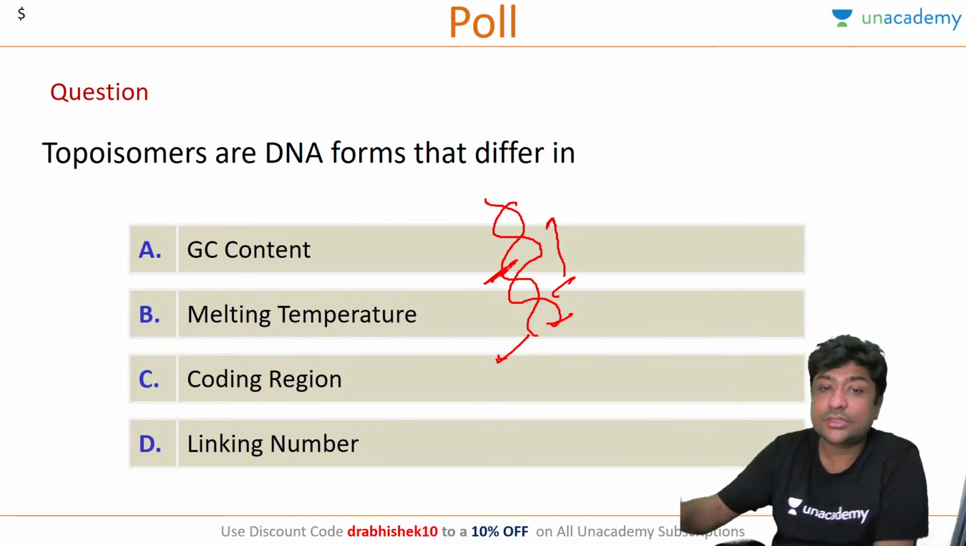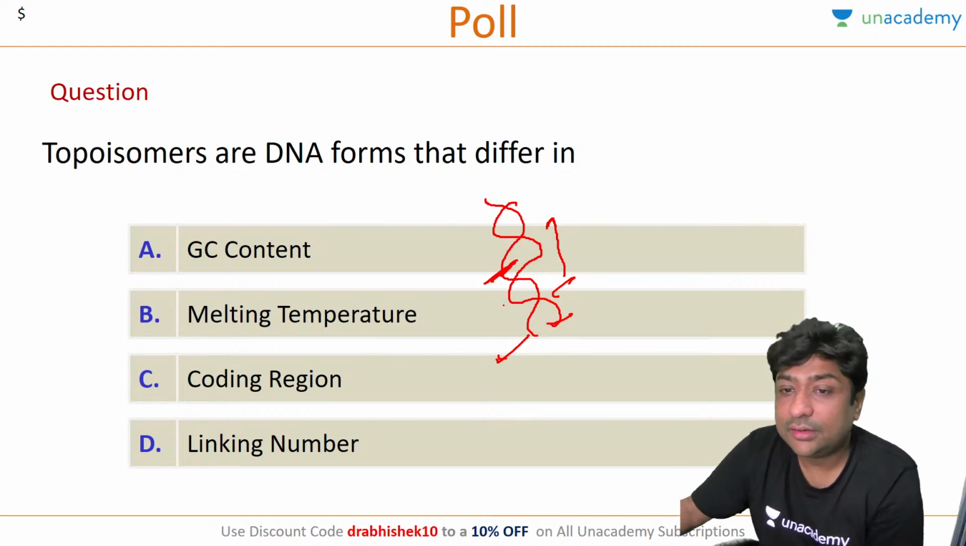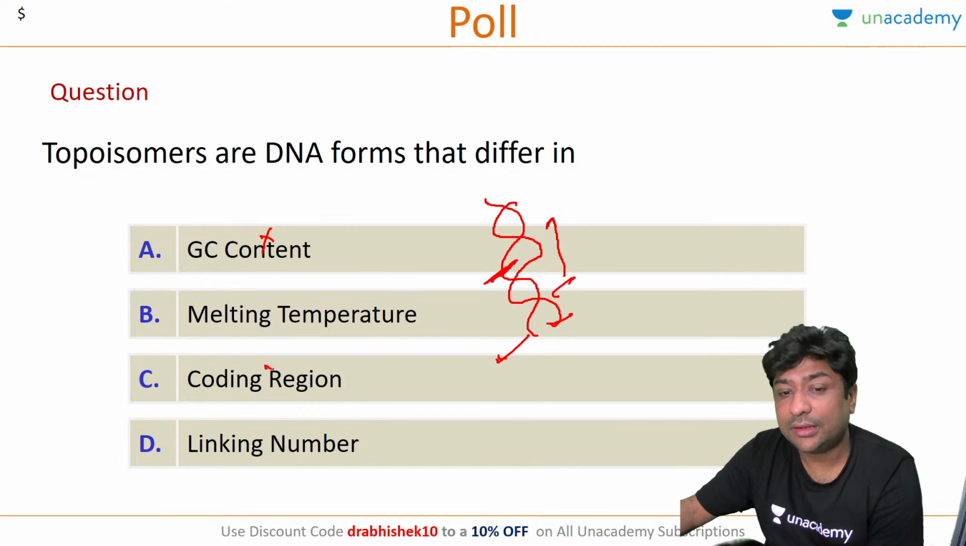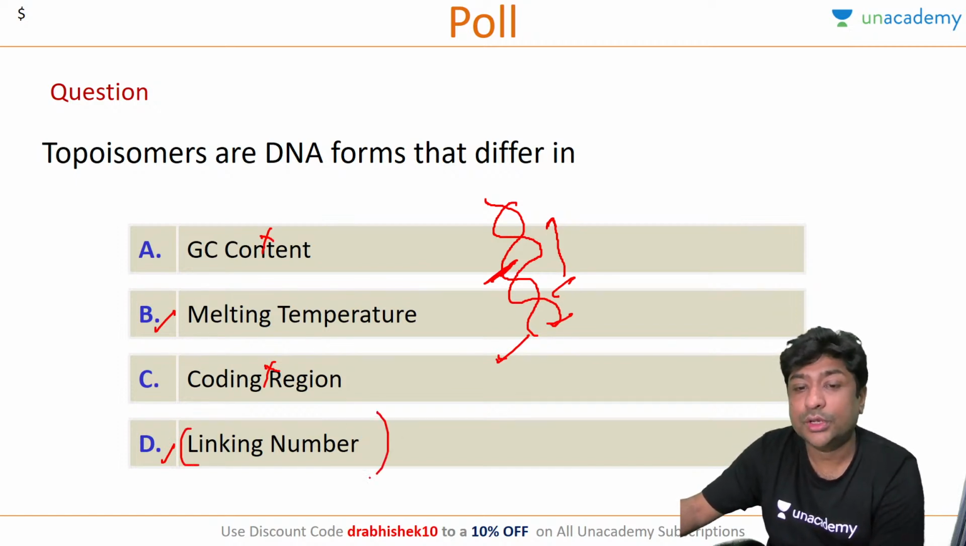So if you remember this concept, then this torsional strain has nothing to do with the GC content, nothing to do with the coding region. So the only possible option can be melting temperature or linking number. The correct answer is linking number. So what is a linking number?